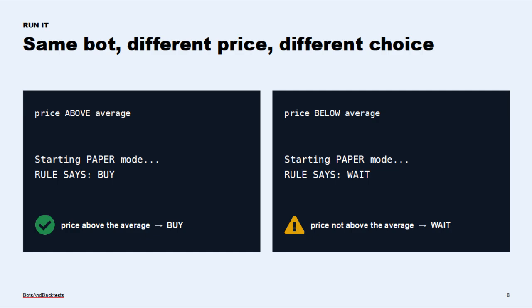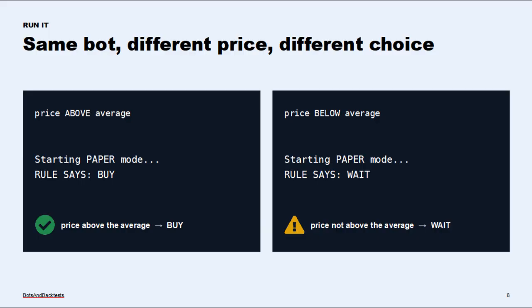No code from me. And look, it writes it into the paper option and explains what it did. I just read it to make sure it's doing what I asked. Compare price to average, say buy or wait. Let's run it and pick option 1. There it is. The bot looked at the price, checked its rule, and made a decision because the price was above the average. That's watch, decide, act happening in front of you.